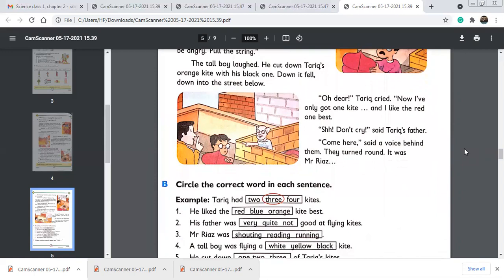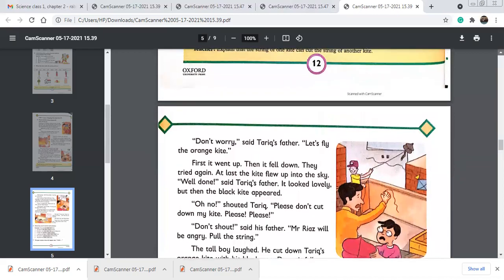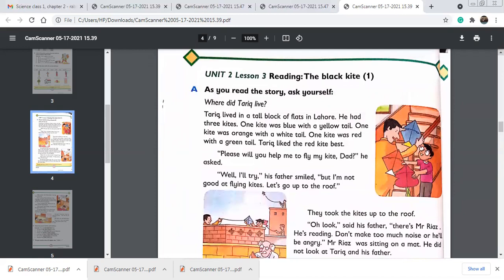Okay, so this is all, and we'll discuss the black kite part 2 in our next class. So you have to read this story, and you have to discuss it with your family members. Okay, do not forget to revise the definitions of noun, verb, proper noun, and adjectives as well. Okay, so stay home, stay safe. Allah Hafiz.